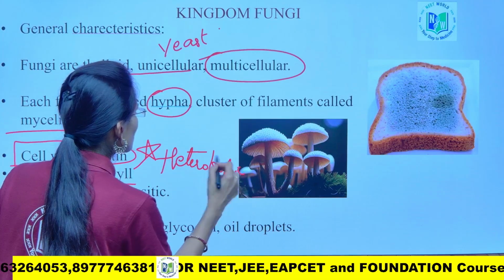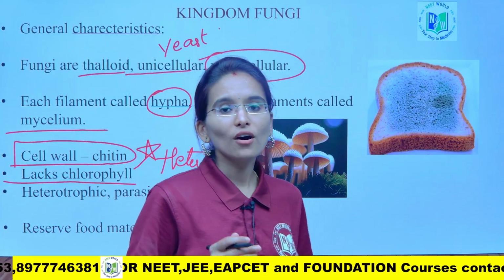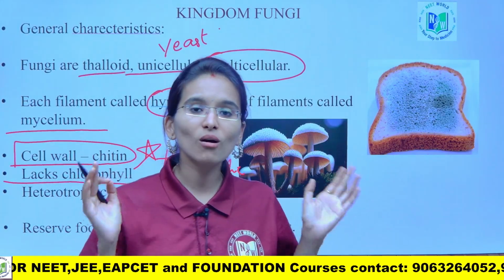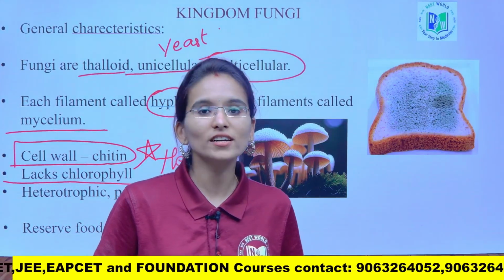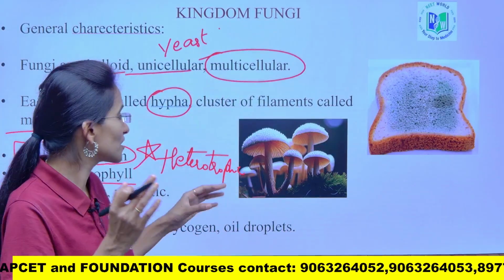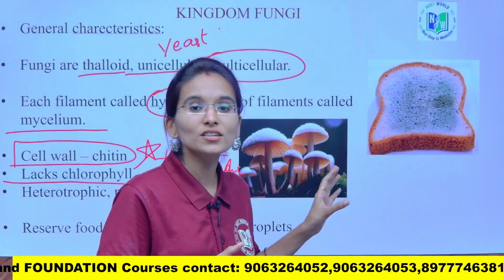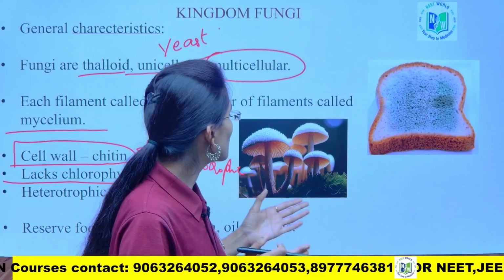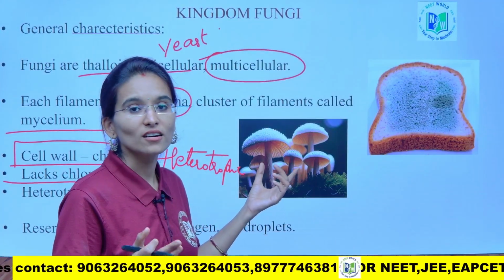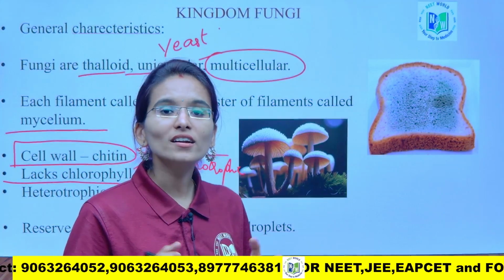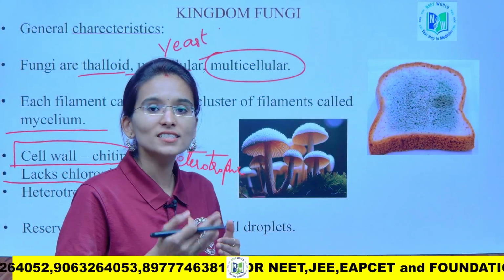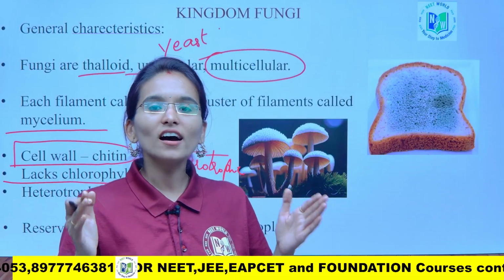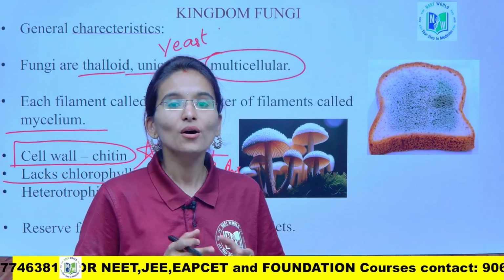Yes, it is going to show heterotrophic mode of nutrition. R.H. Whittaker has classified all these kingdoms based on the important characteristic features that I have already told you: the modes of nutrition, whether they are unicellular or multicellular, and whether they are autotrophs or heterotrophs. Depending on these main general characteristic features, R.H. Whittaker has divided them into 5 kingdoms.